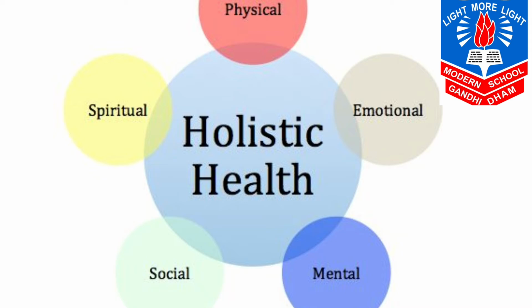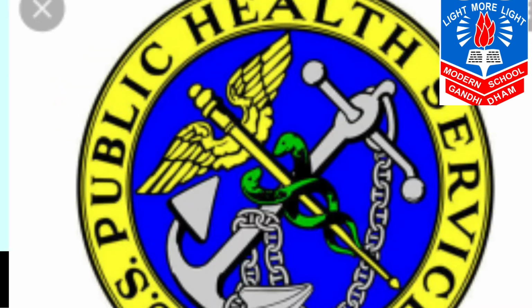In order to have a good family and social life, it is important for a person to be in good health first. Now the holistic development of a country is only possible with healthy human resources. Now let's move to page number 102 and let us start public health services.